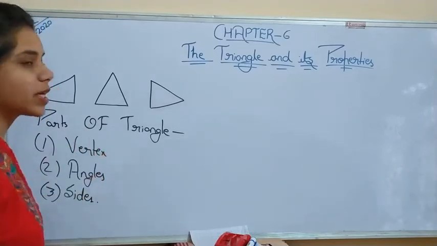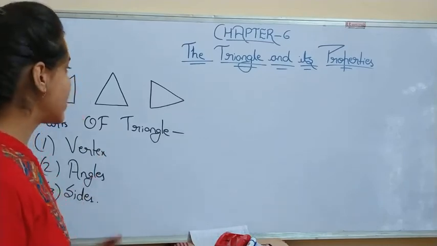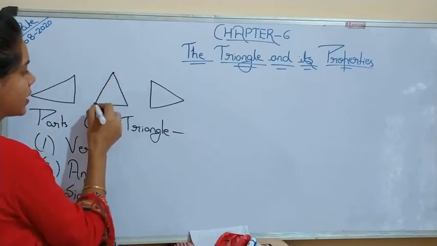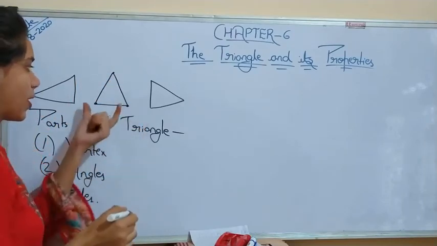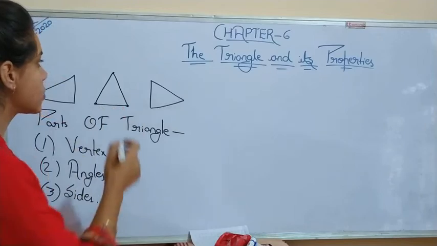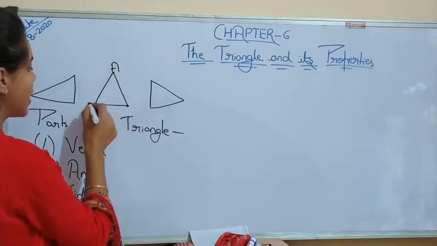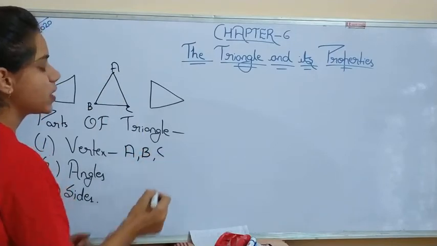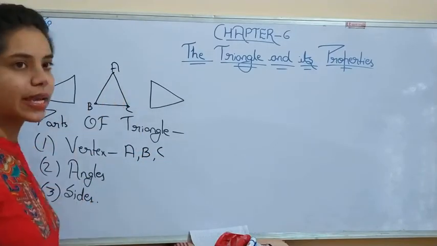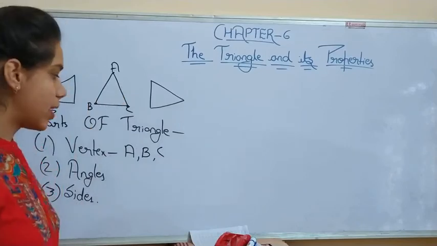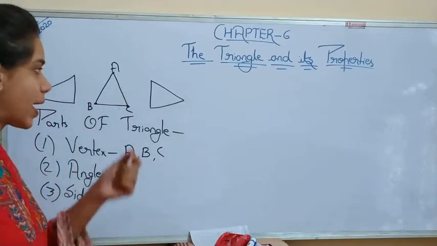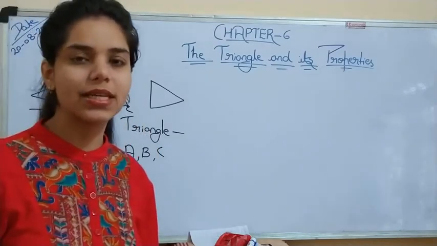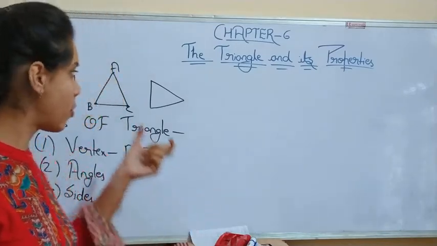So vertex, what is meant by vertex? Vertex means the corner points, the point which joins 2 lines. This is known as a vertex. Here A, B, C are what? Vertices of this triangle A, B, C. Understood?